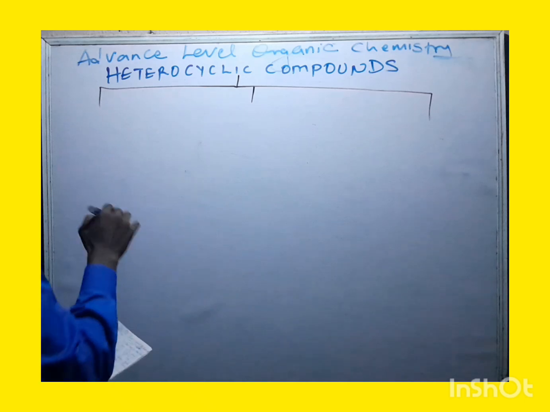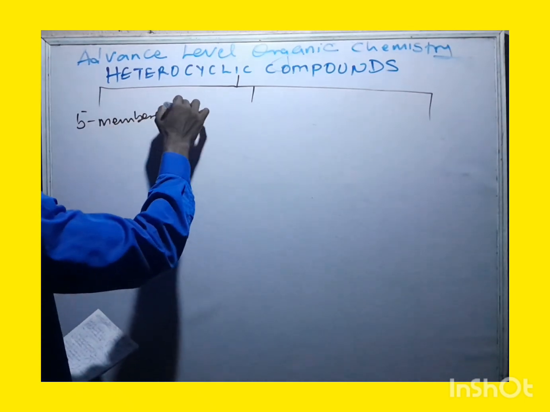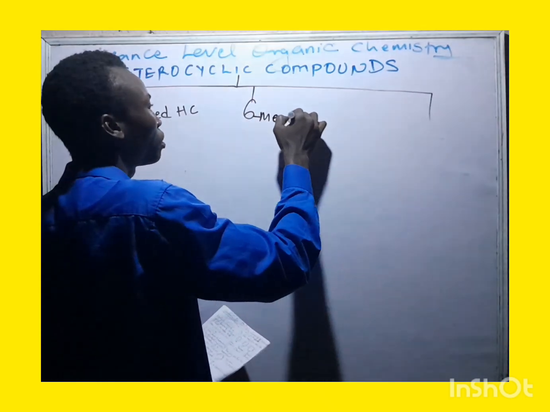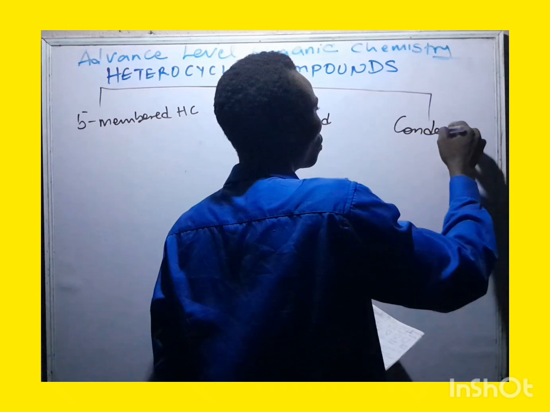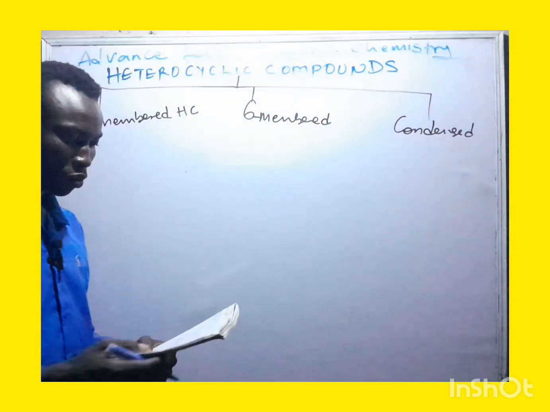So here we go. We have number one, those that are five-membered: five-membered heterocyclic compounds. We have those that are six-membered heterocyclic compounds, and we have those that are known as condensed heterocyclic compounds. Now, with respect to that, let us discuss more about this.